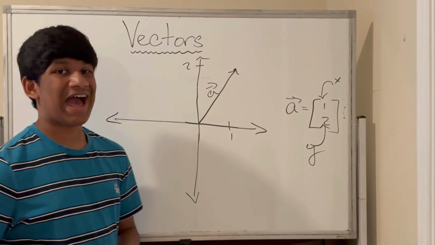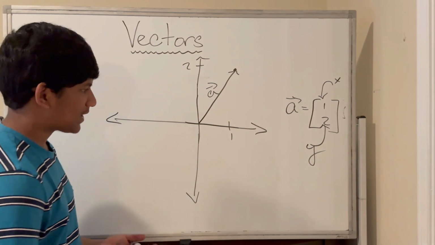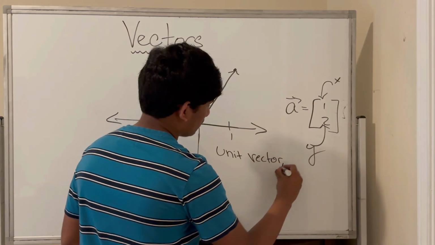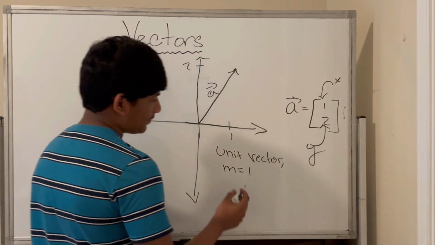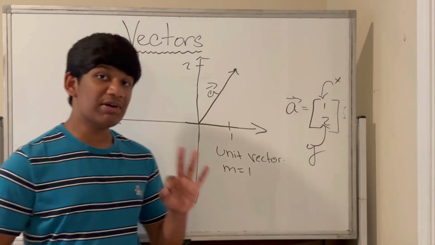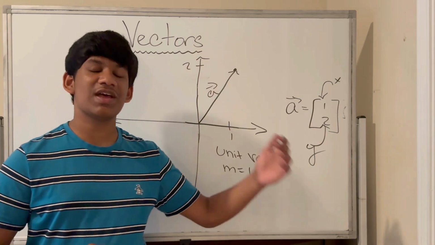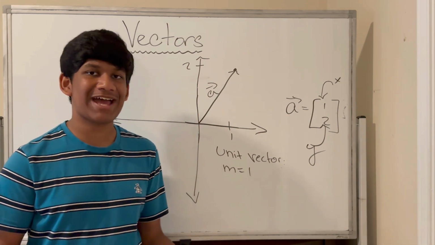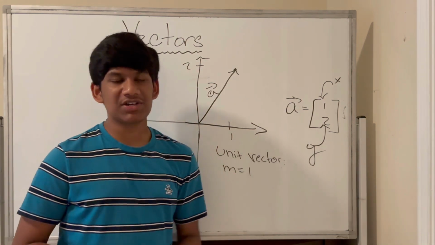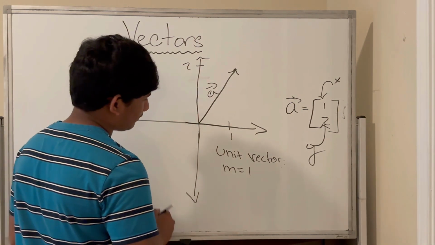Well, before we go on to how to add 2 vectors, it's crucial to introduce unit vectors. A unit vector is a vector that has a magnitude equal to 1. So a unit vector is a vector in which the magnitude equals 1. Now there are 3 fundamental unit vectors, i hat, j hat, and k hat, where i hat points in the x direction, j hat points in the y direction, and k hat points in the z direction. Now, due to the fact that we're only dealing with 2-dimensional vectors over here, we do not need k hat. But let's draw i hat and j hat.